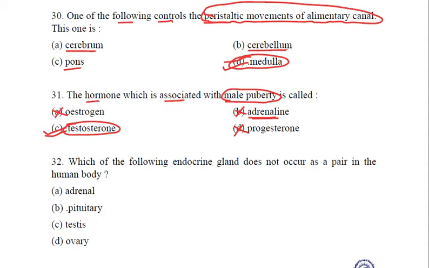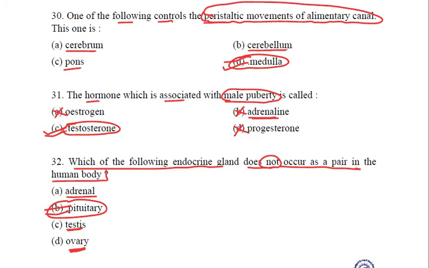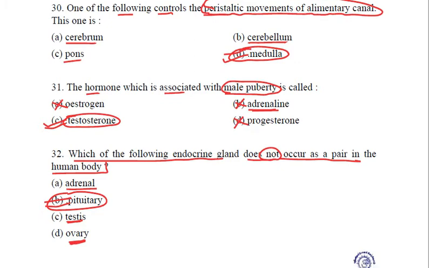Coming to the next question. Which of the following endocrine gland does not occur as a pair in the human body? This question we have already seen. It is the pituitary, which is single. It does not occur in pair. Otherwise, the rest of them, adrenal, there are two adrenal glands on the top of each kidney, and we have got two kidneys. Testes, we have got a pair of testes. We have got a pair of ovaries. So it is the pituitary which does not occur in pairs, and this is our correct option B.